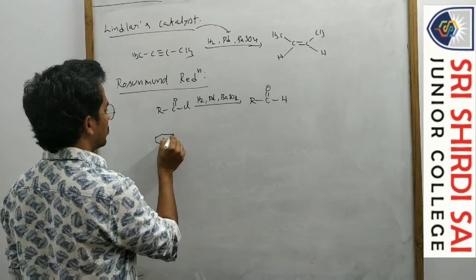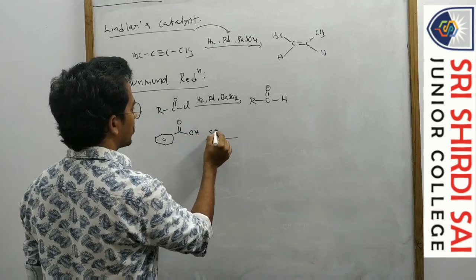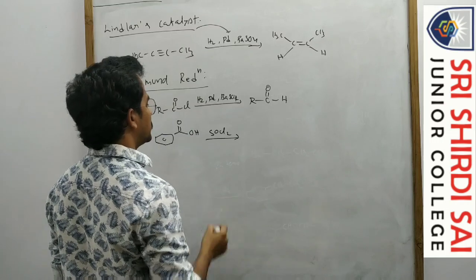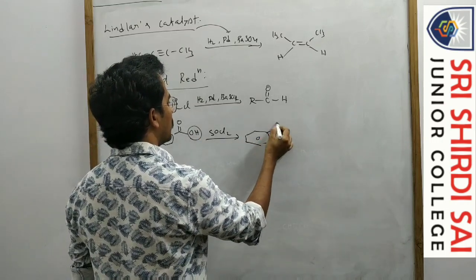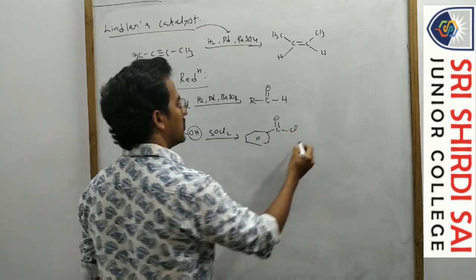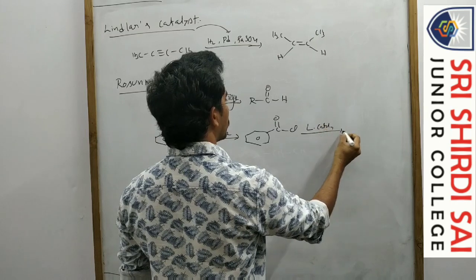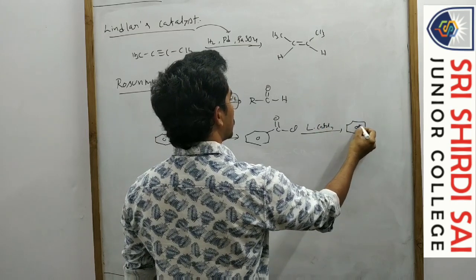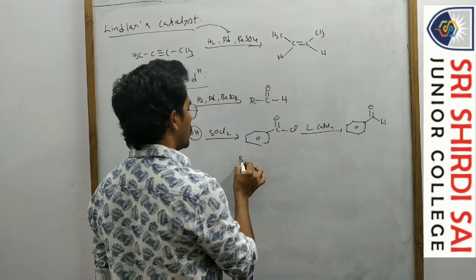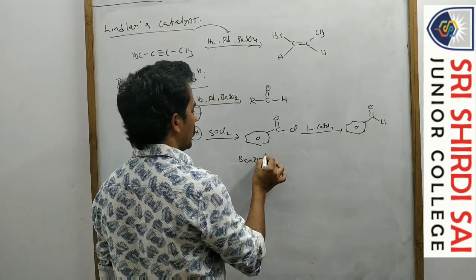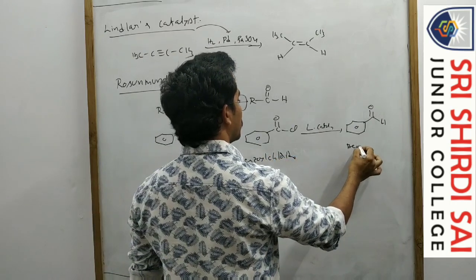Suppose this is benzoic acid. Benzoic acid on treating with SOCl2, OH is replaced by Cl. Now this one, treating with the Lindlar catalyst, the acid halide is converted to aldehyde. That means this is benzoyl chloride, and this is benzaldehyde.